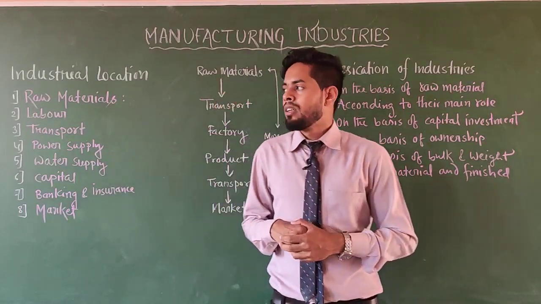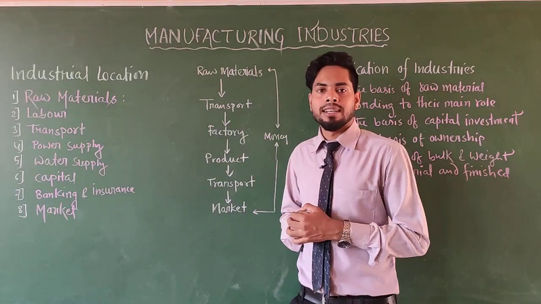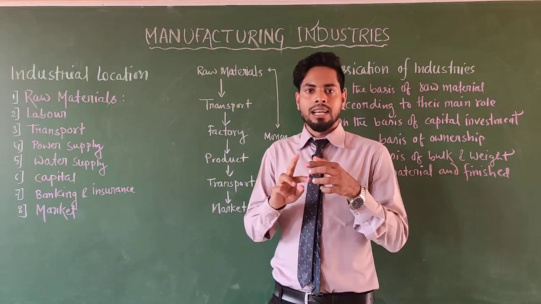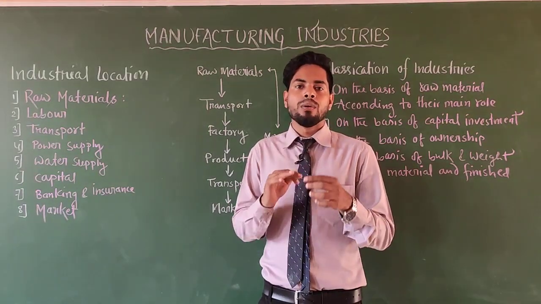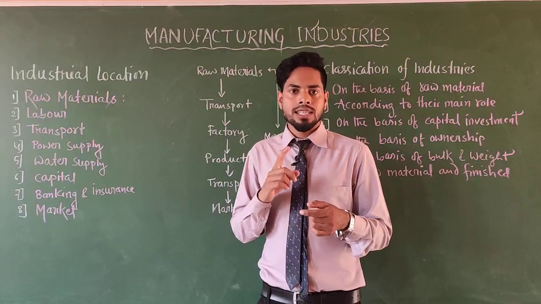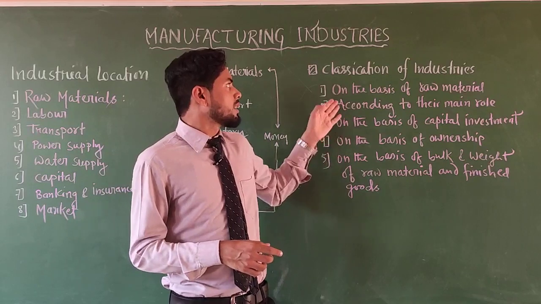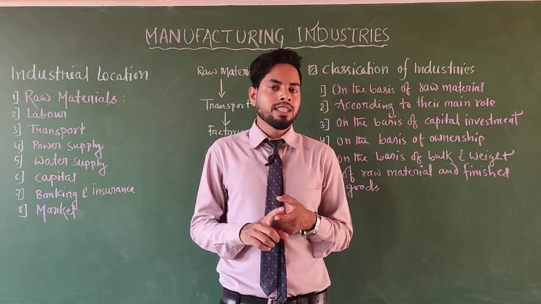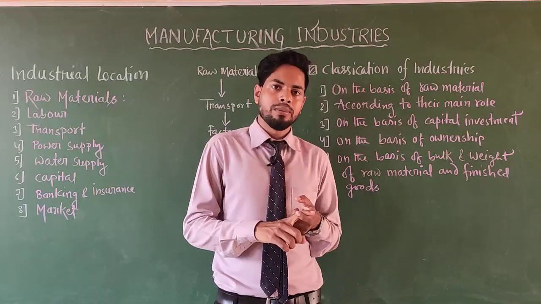Let me recall again some factors which help to decide where to set up industries. First, raw material. Second, labor. Third, transport. Fourth, market. Electric supply, water supply, banking facilities, insurance facilities, and consultants. And another is the classification of industries. On the basis of raw material, industries are classified into two categories: agro based industries and mineral based industries.